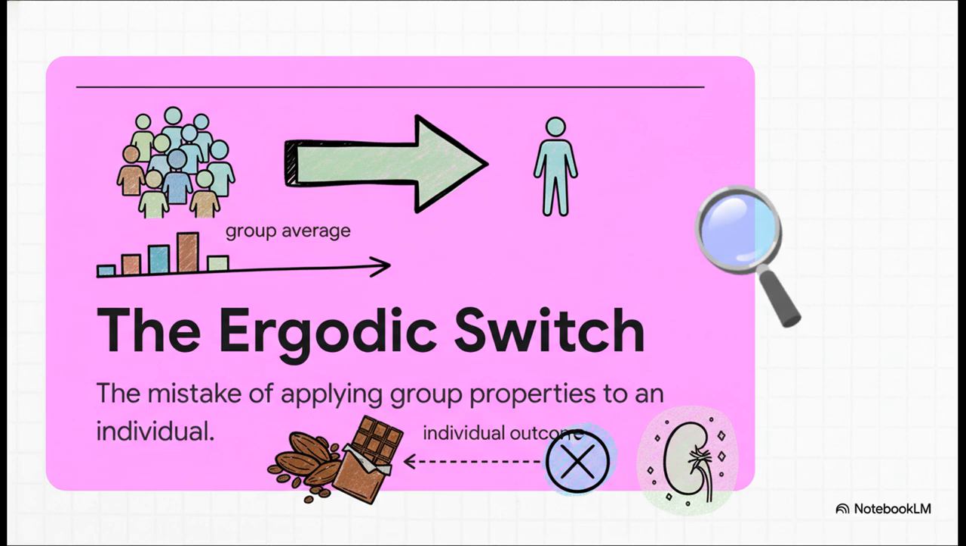And this brings us right to the core mistake, which has a fancy name, the ergodic switch. It's super simple, really. It's when you take something that's true for a group as a whole, and then you just assume it must be true for every single individual in that group. It's the exact same mistake we made with the chocolate and the kidney stones.